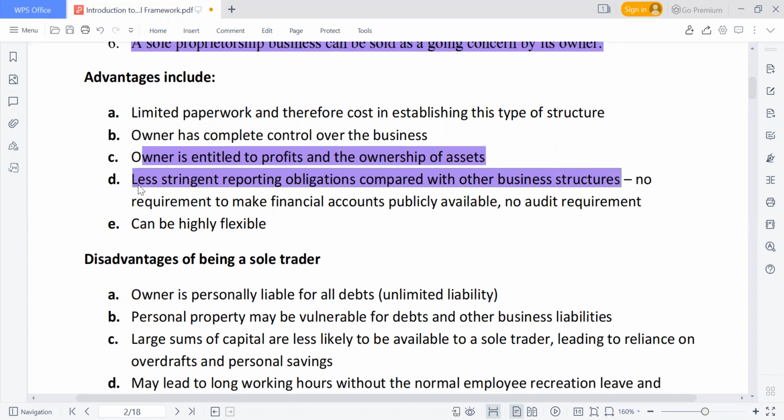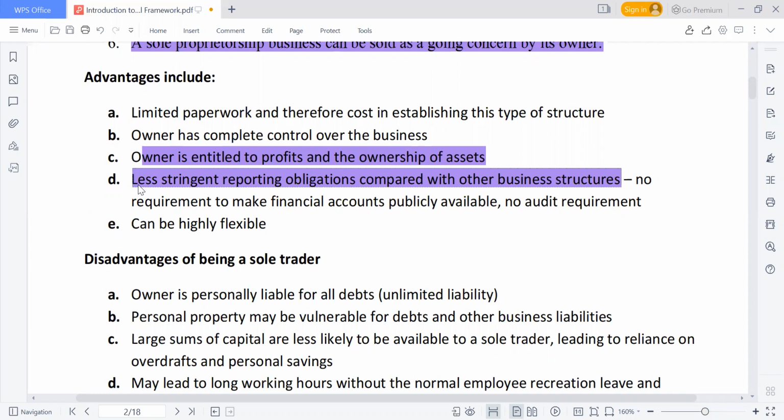So there's less scrutiny and reporting obligation for this. Your reporting may not really be big. There are even some where you may not pay tax once your turnover does not exceed a certain criteria. So there's less reporting obligation compared to other business structures, and that is one of the advantages of this.